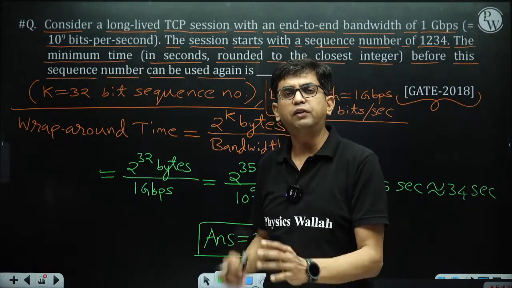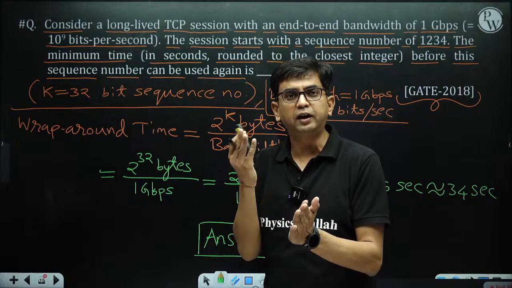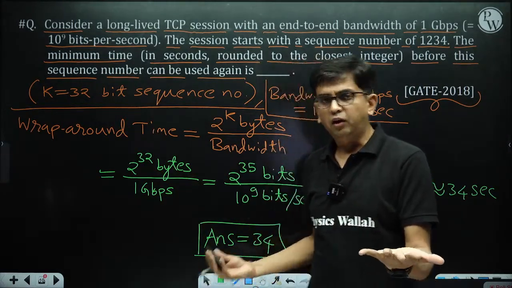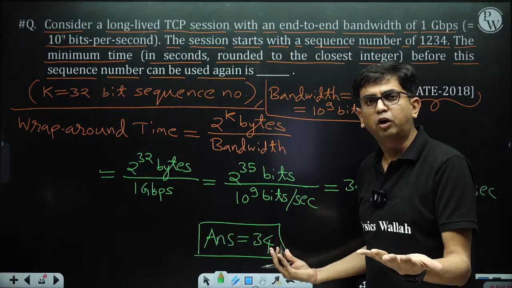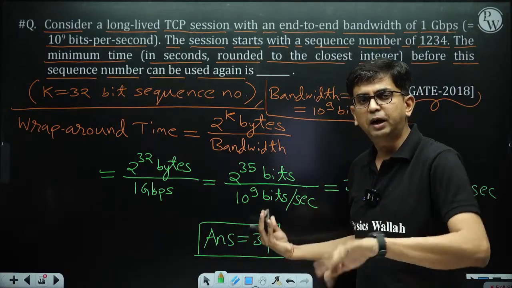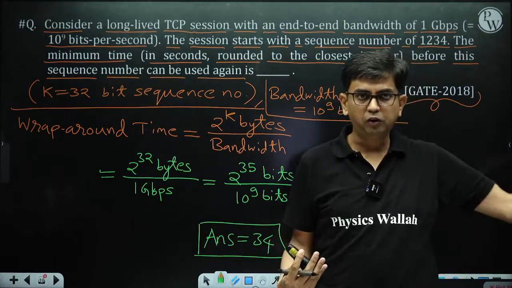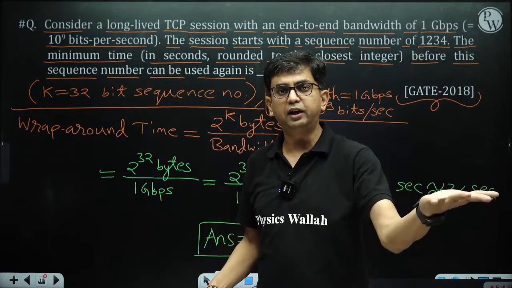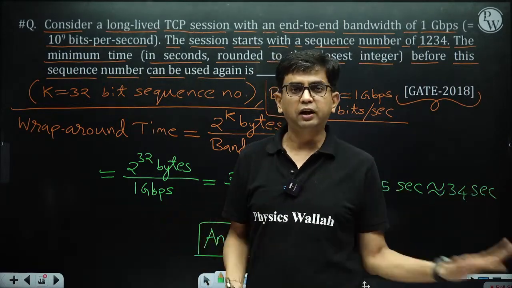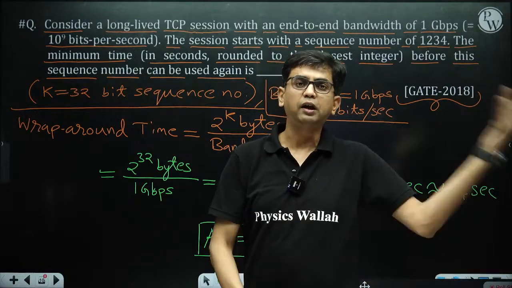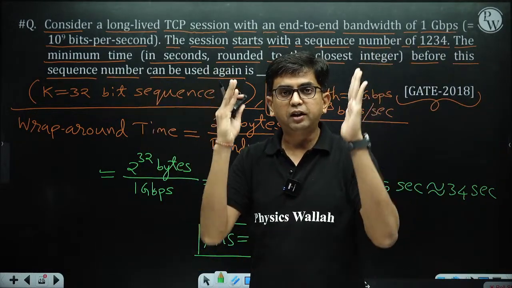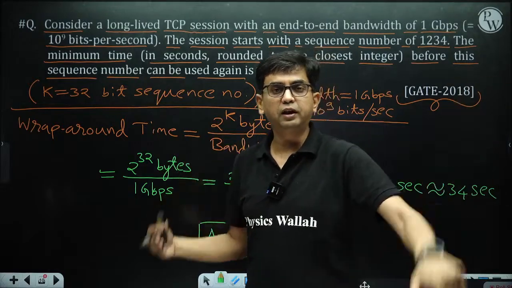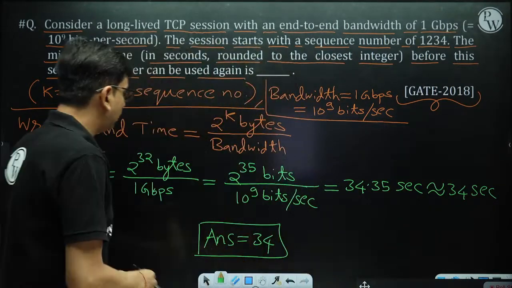The reason is that if the process does not have data to send, then there is some kind of delay, and the sequence number is repeated later, but not before 34 seconds. It might be possible beyond this value also. It depends on how frequently we are sending the data. If we are not sending frequently, the sequence number is repeated a little later. But if we are sending data back to back, then this is the minimum time to repeat the sequence number. So this is the way.